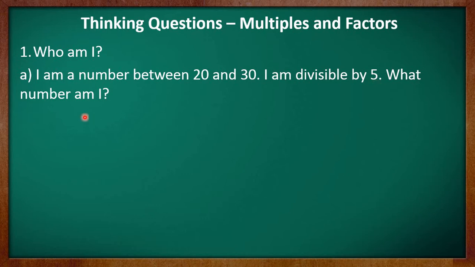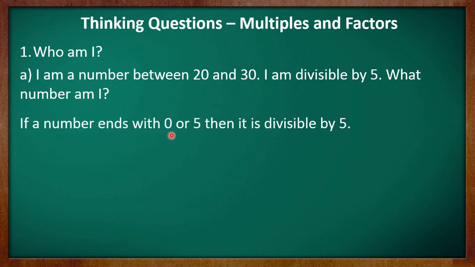What number am I? Kids, we know that any number which ends with 0 or 5 is divisible by 5. Now, the numbers between 20 and 30 are 21, 22, 23, 24, 25, 26, 27, 28 and 29.